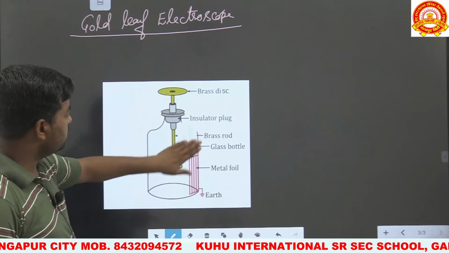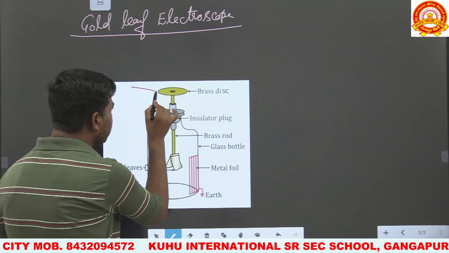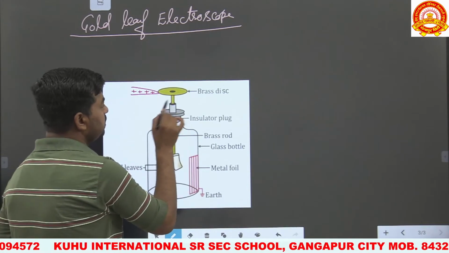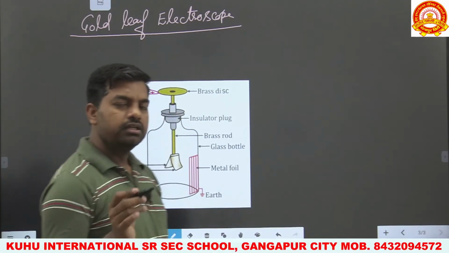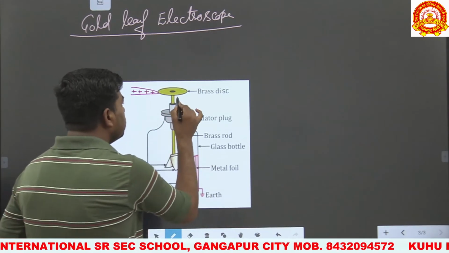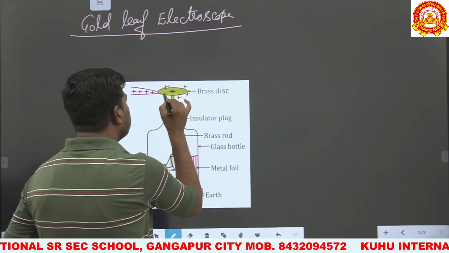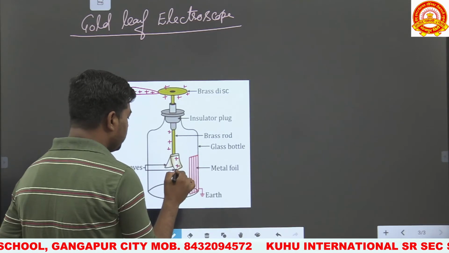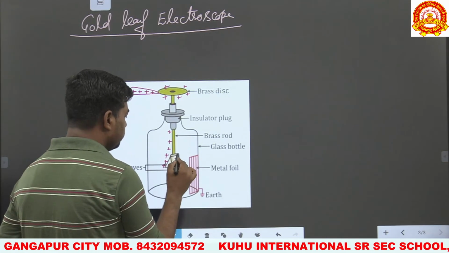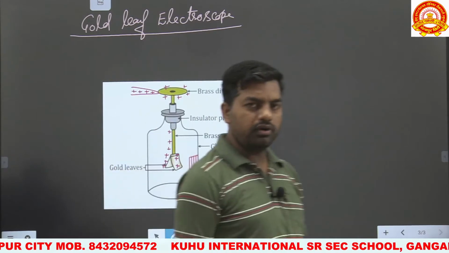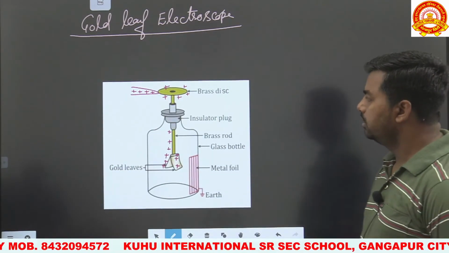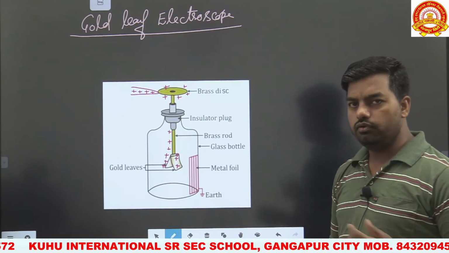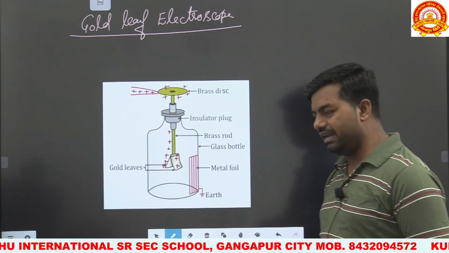Now if we touch a charged body to this metallic disk, then physical contact will take place, so the conduction process will take place here. So this metallic disk becomes positively charged, and this positive charge continuously transfers to the gold leaves, and due to the same amount of charge on both the gold leaves, they diverge. So more divergence between both the gold leaves will take place, so more repulsion force will be produced between them, and more will be the divergence of the gold leaves. So this is the working process of the gold leaf electroscope.